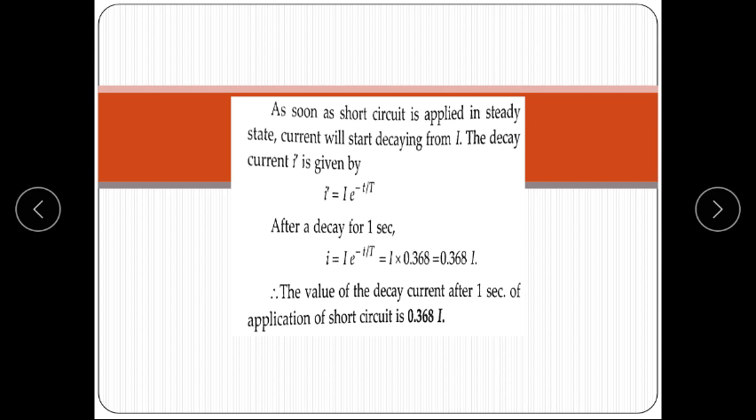So, in a steady state, current will start decaying from I, meaning the capacitor starts discharging. The decaying current is given as i dash is equal to I e to the power minus t upon tau. At t equal to tau, the decaying current is 0.368 of I. It means the value of the decaying current after one time constant of application of the short circuit is 0.368 of I.